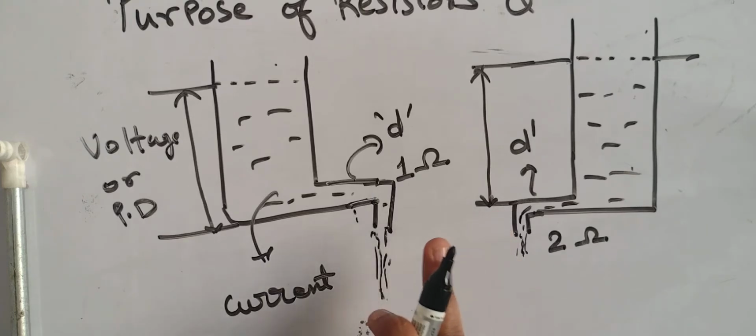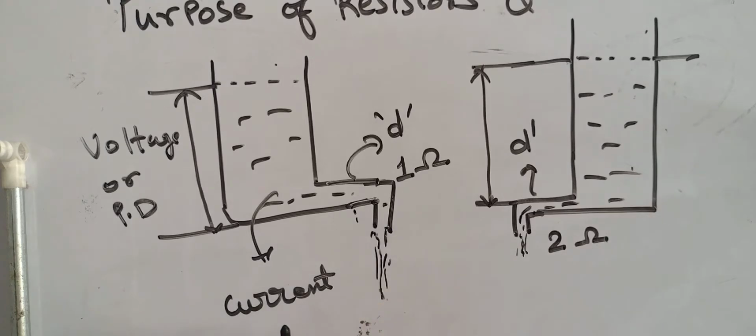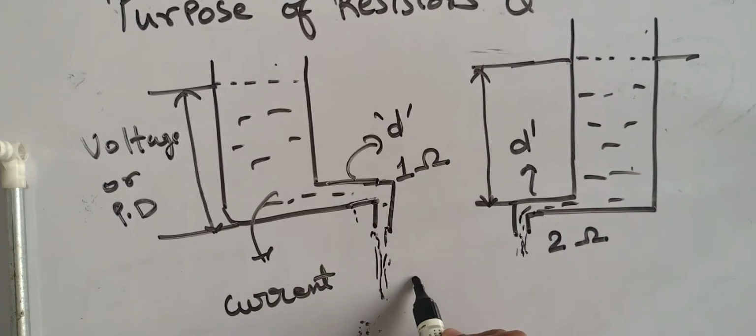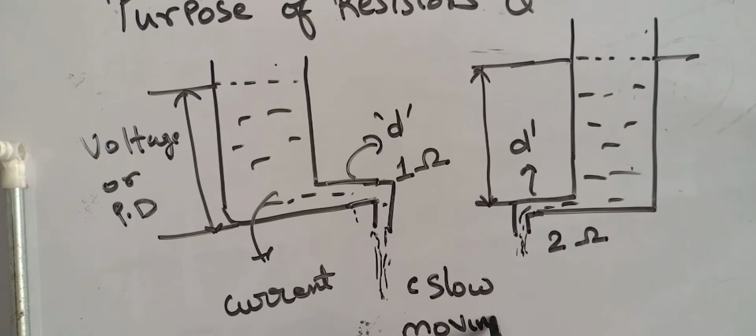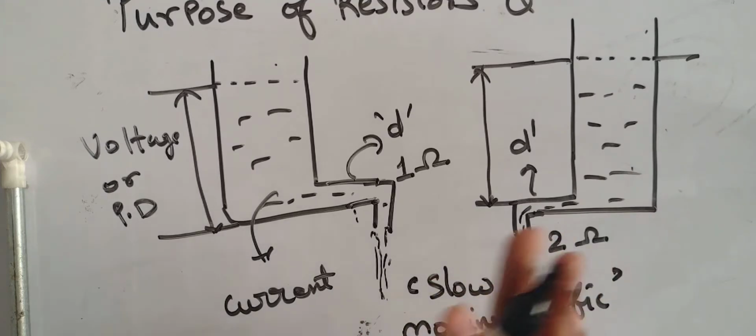Understanding? Now just tell me, is the pipe blocking the current? Absolutely not. It's just slowing down the flow. Have you imagined slow moving traffic? Understand this term, slow moving traffic. What is the purpose of a resistor? It turns the electrons into slow moving traffic. It doesn't block it.